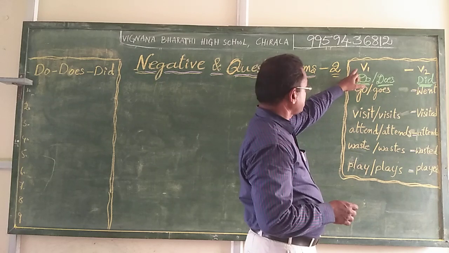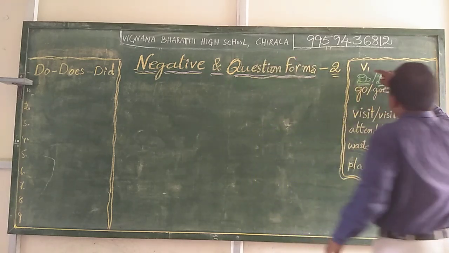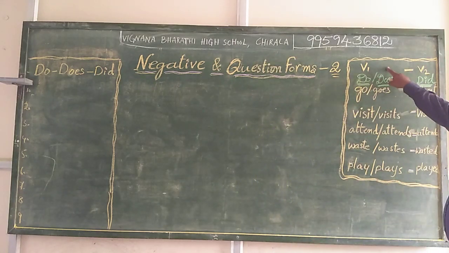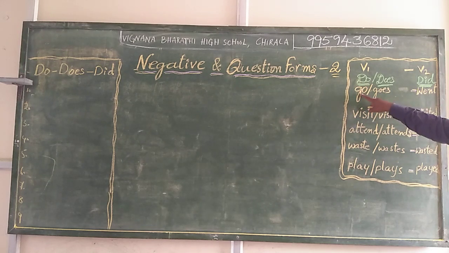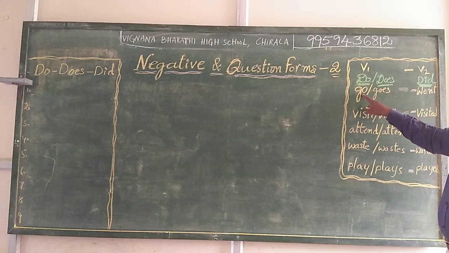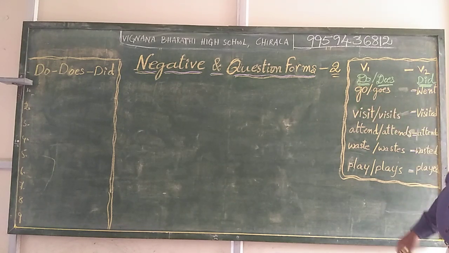These are verb 1, which comes under present tense. For these main verbs, the past tense comes under verb 2. Go and goes: according to the agreement with the subject, we can use either go or goes in present tense.